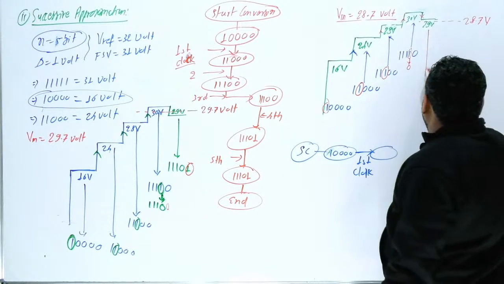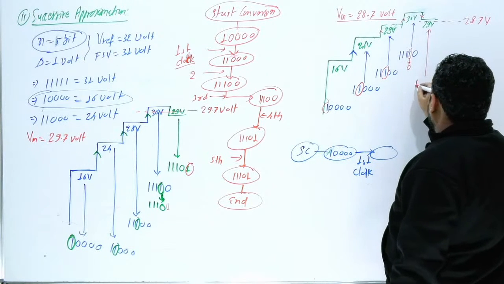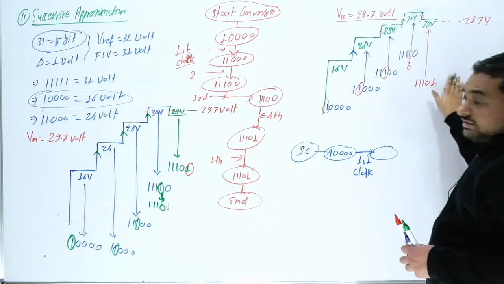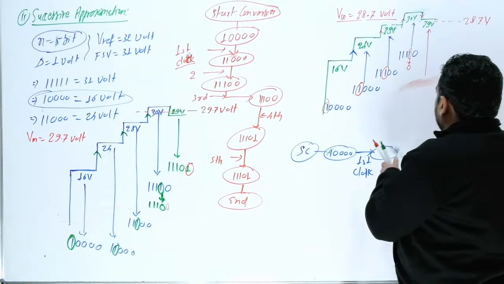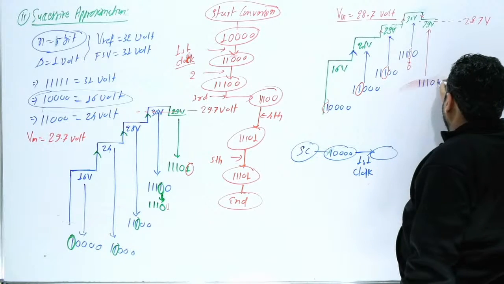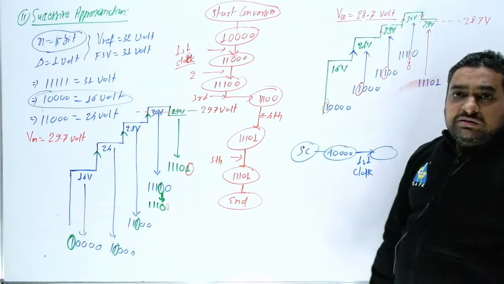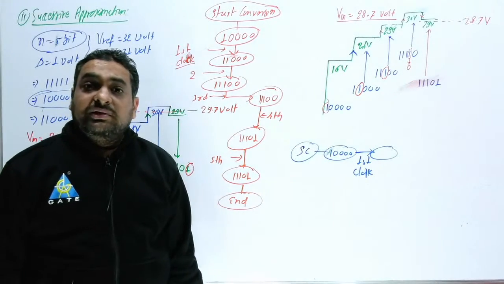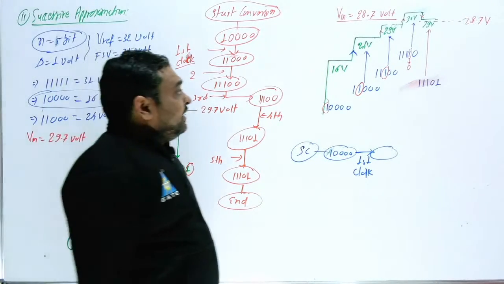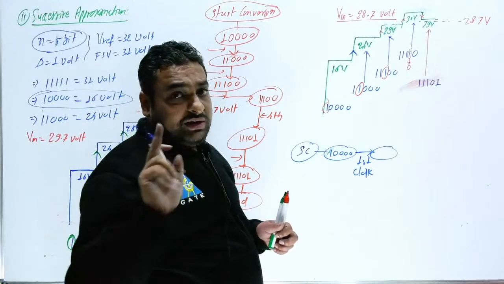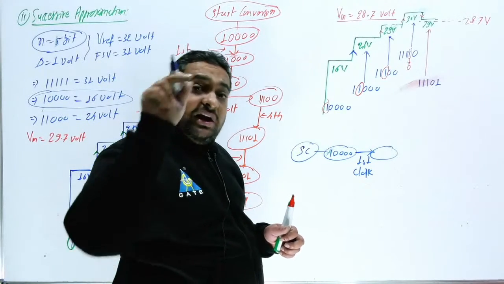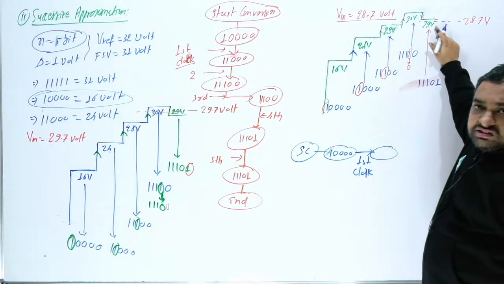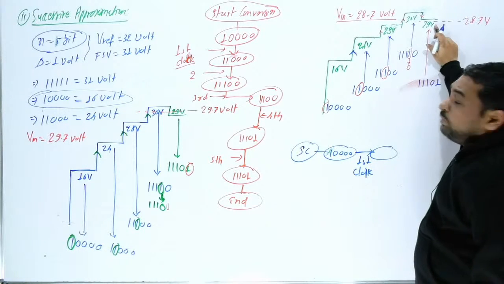Now this is 29 volt. 29 volt means this is 1 1 1 0 1. But again, this last bit you have to check. What will be the last bit? Will the last bit be 1 or 0? Sometimes students always take the last bit as 1, and that's why they are wrong. Then you have not stopped at 29. Now again you will check whether your input voltage is more than this or less than this.